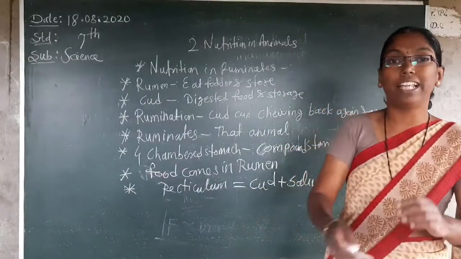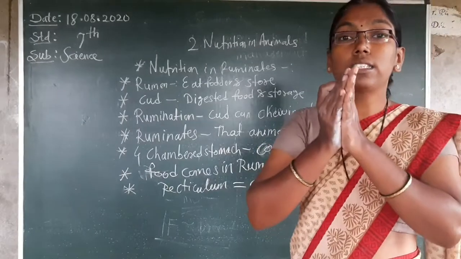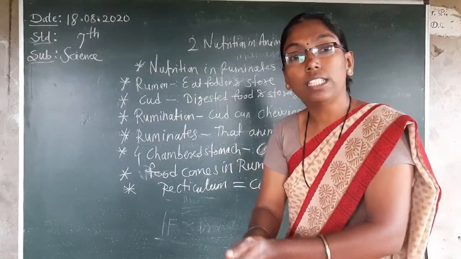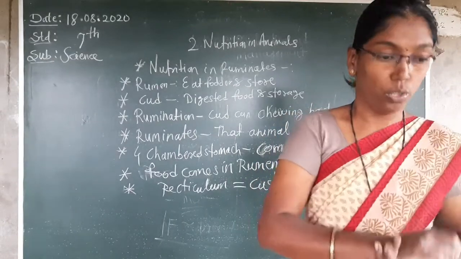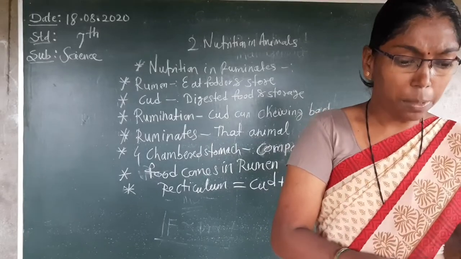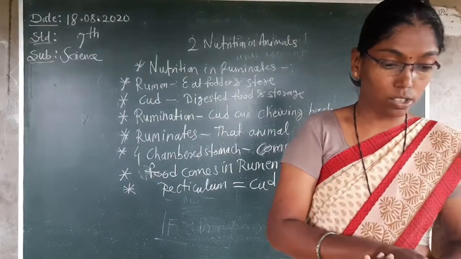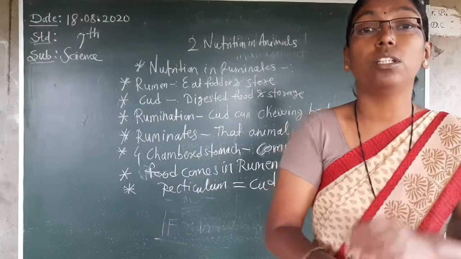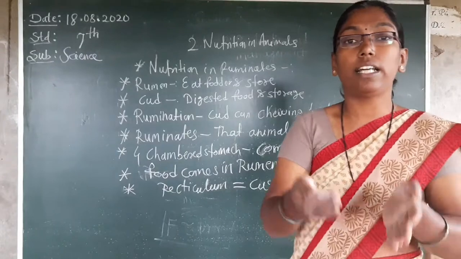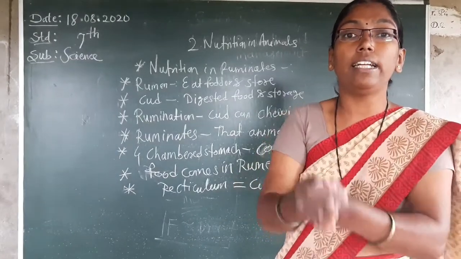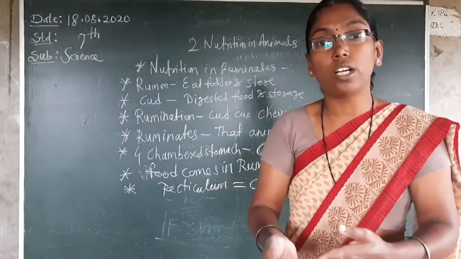After the reticulum, the cud plus saliva goes into the third chamber, where the digestive juices mix, and then it goes into the fourth chamber for digestion and absorption to continue, because they want nutrition.